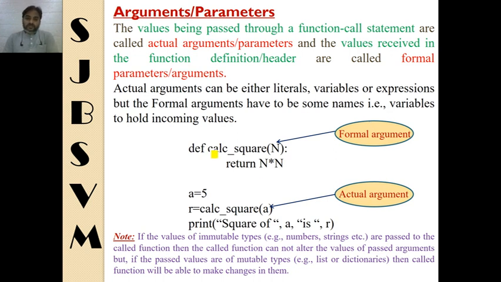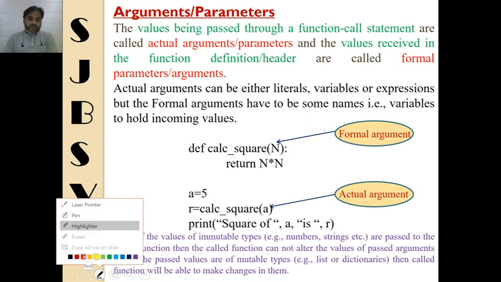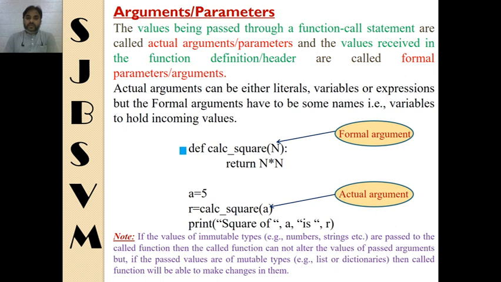As you can see here, a function define calc_square, let us change the color so you can see brightly. This function calc_square is receiving a value n and returning the square of n. Here in this statement calc_square(a), a is the argument which is being passed to calc_square. So this is a call statement.